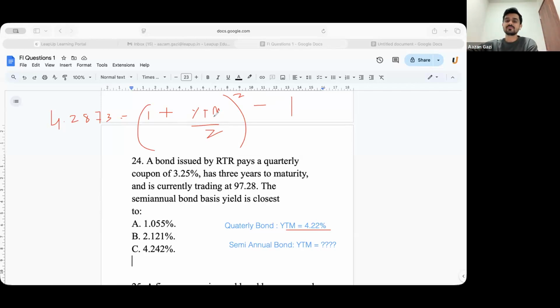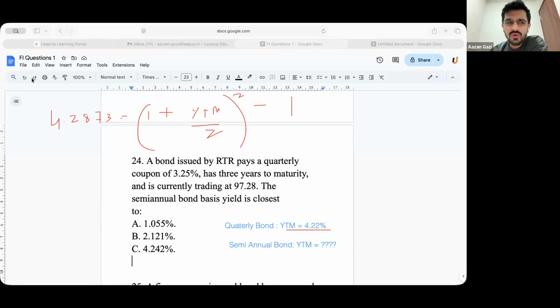The correct answer is C. Harshil is getting C. What about others? Correct answer is C. Is that clear?